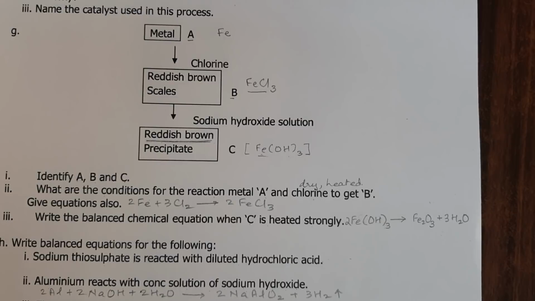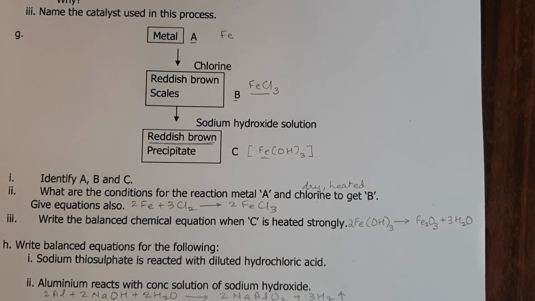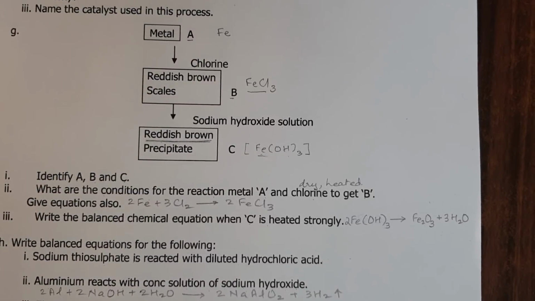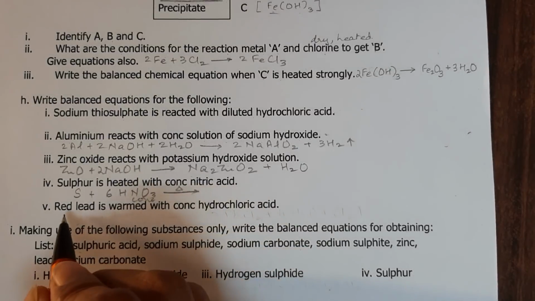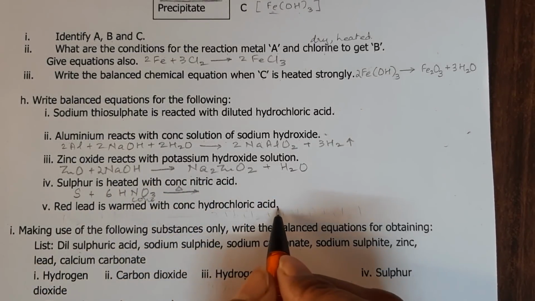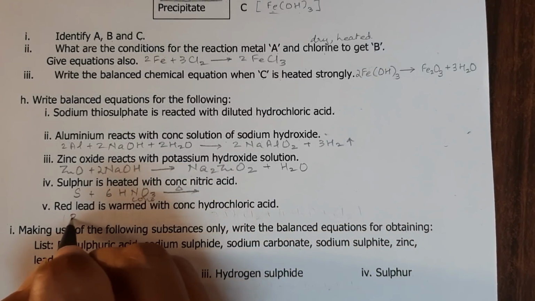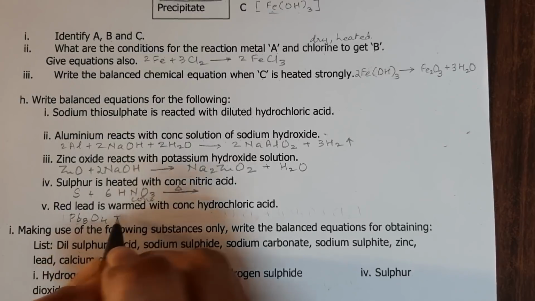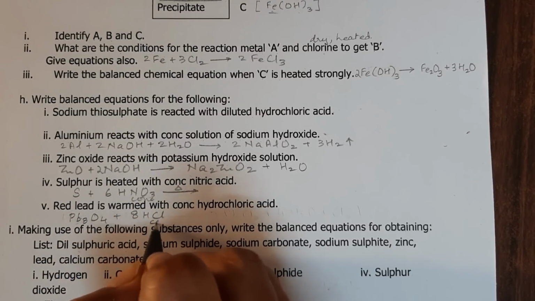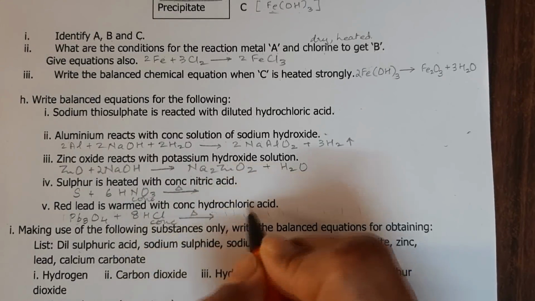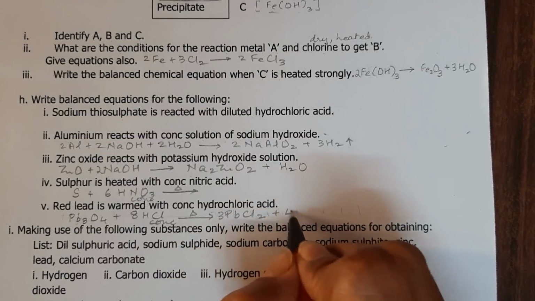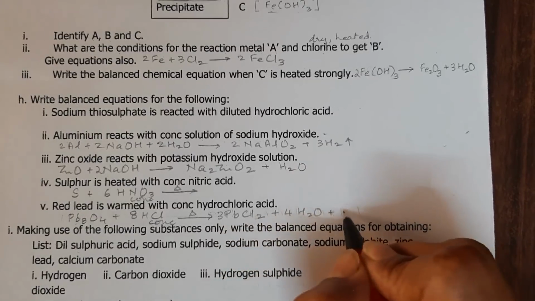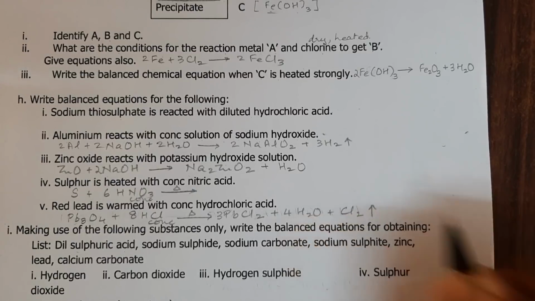Red lead is warmed with concentrated hydrochloric acid. Red lead is Pb3O4, and plus it will be 8HCl concentrated. On heating gives 3PbCl2 plus 4H2O plus Cl2, which is a gas.